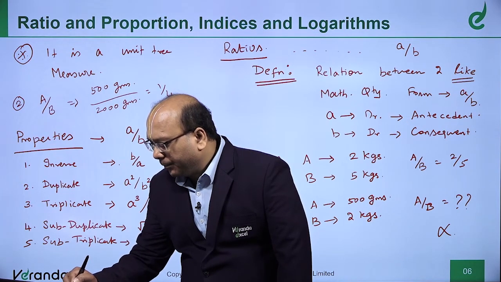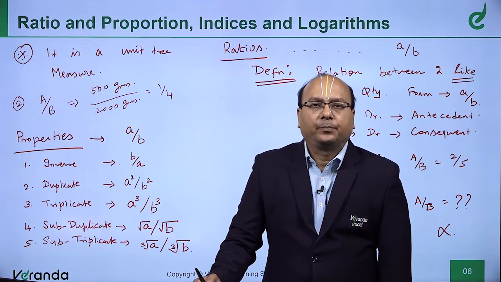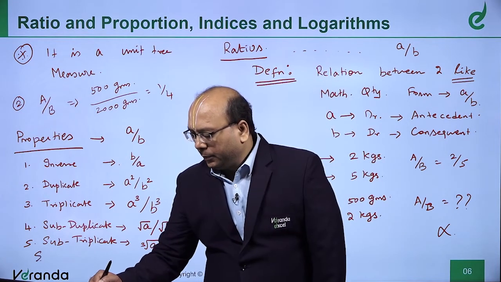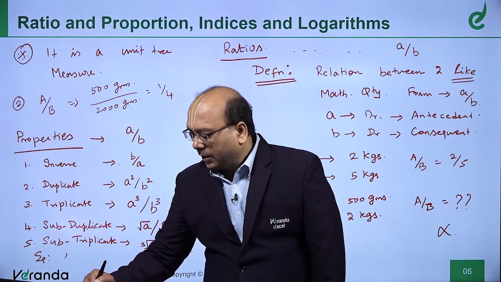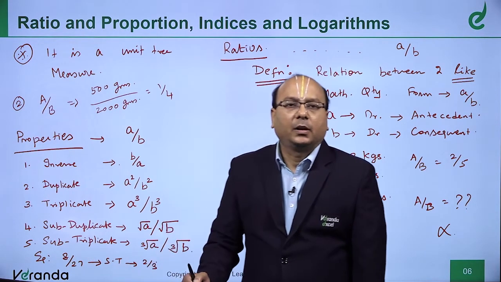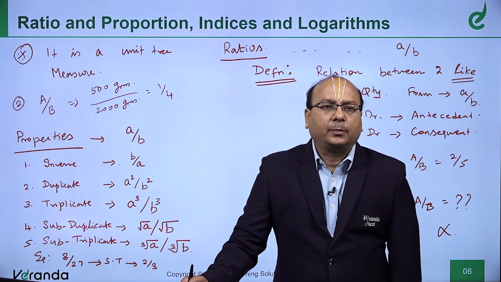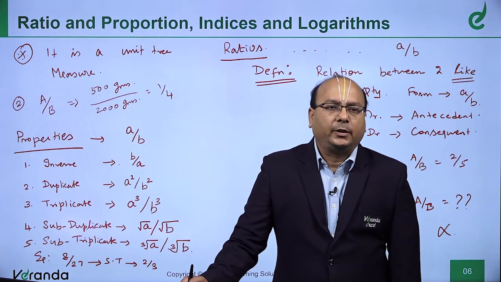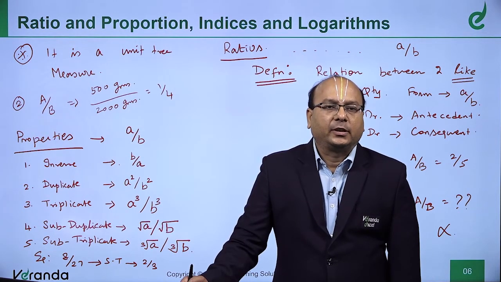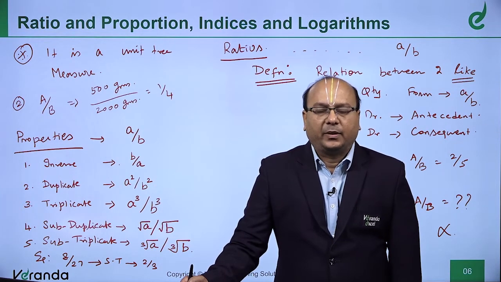Cube root of A divided by cube root of B is a subtriplicate. Can we write an example? 8 by 27 is a given ratio. Subtriplicate is cube root. What is cube root of 8? 2. What is cube root of 27? 3. So, subtriplicate of 8 by 27 is 2 by 3.